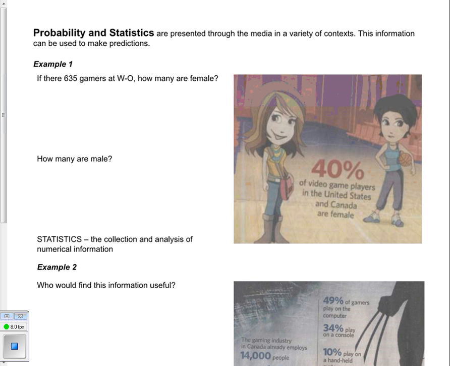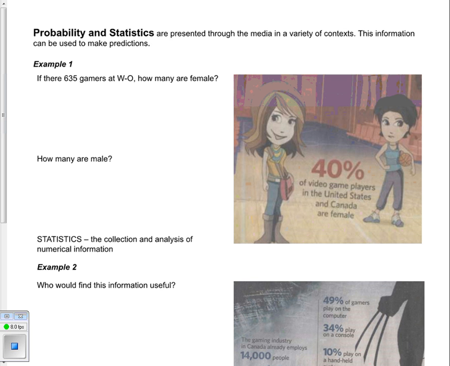For example number one, we're going to look at the poster off on the right-hand side. The poster has two women standing there, and it says in the middle that 40% of all video gamers in the United States and Canada are female. Whether that's true or not is completely up in the air, but that's what this particular poster is claiming.